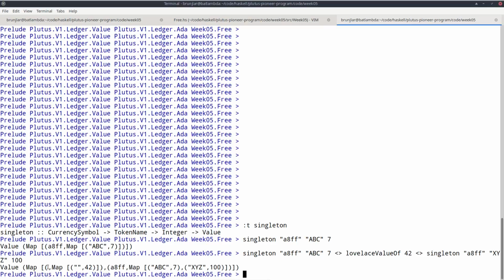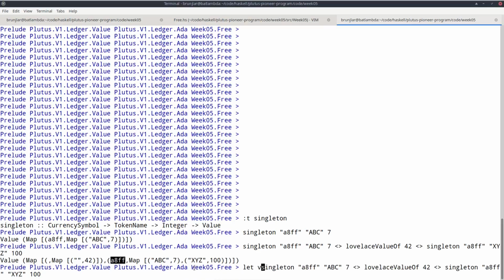One has the empty currency symbol, so that's for the Lovelace, and then a second entry that has the A8FF currency symbol. In the Lovelace case, the inner map has only the one token name, the Lovelace token name, with the value 42. But in the A8FF currency, in the inner map there, we have two entries for the two token names we now have, ABC and XYZ, with amounts 7 and 100 respectively. Let's give this value a name. Let's call it V.